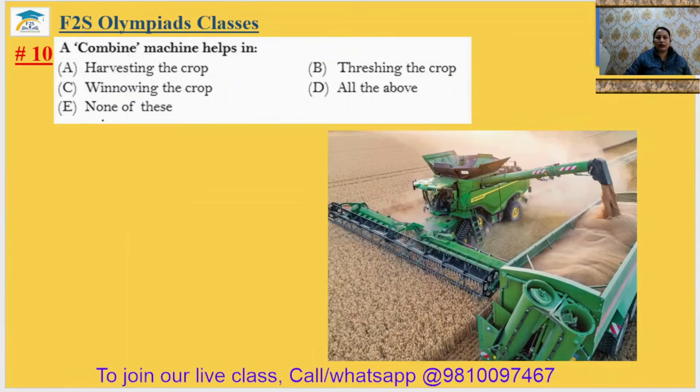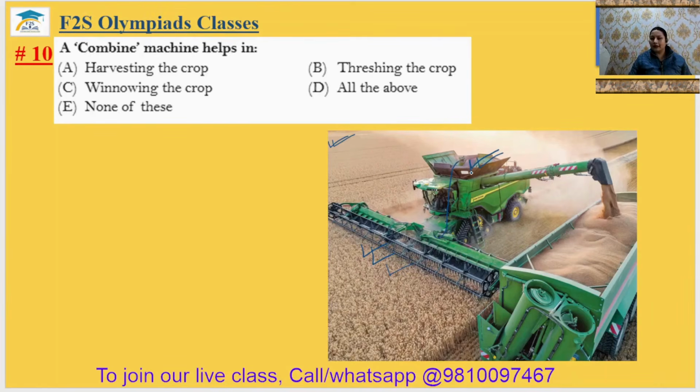Question number 10. A combine machine helps in. I have put the picture of the combine machine. Actually, a combine machine is the combination of harvesting, threshing and collecting all the grains. It means all the processes can be completed using only one machine. With this part, the tractor cuts the matured crop and it is collected here.